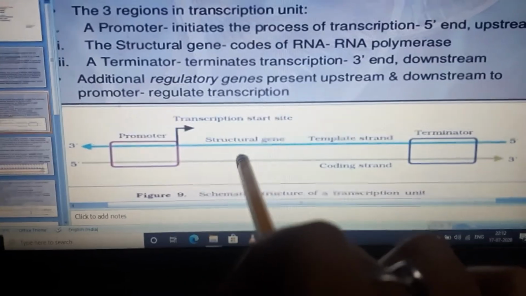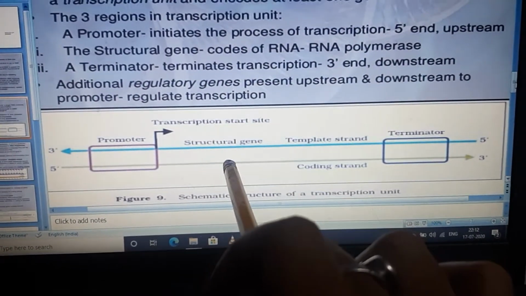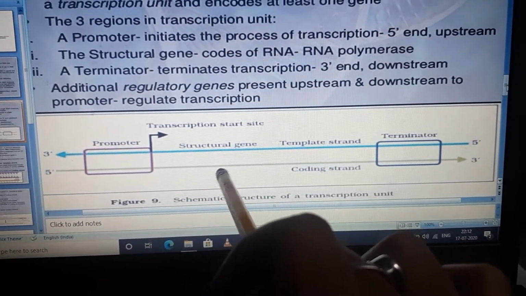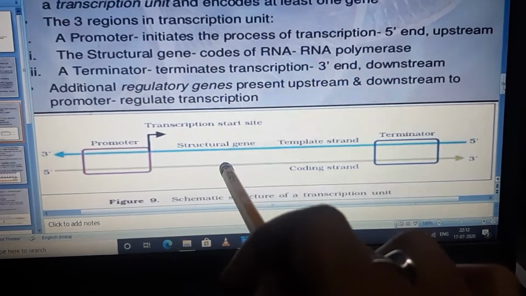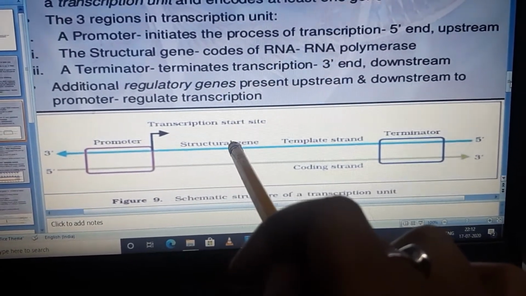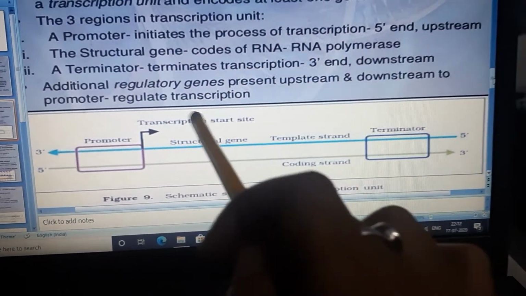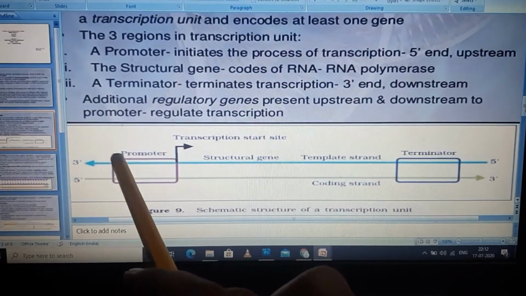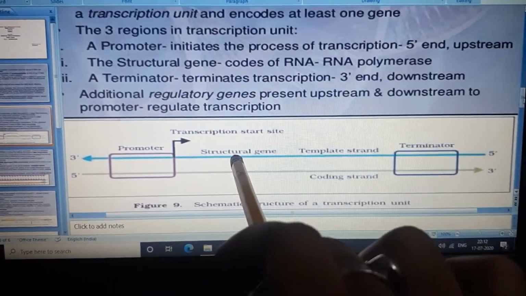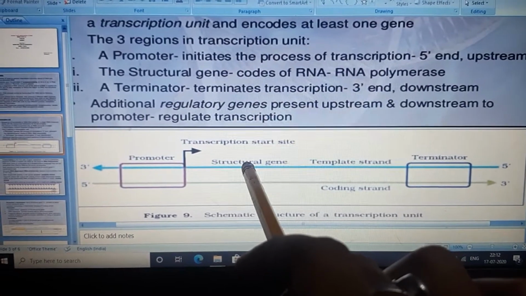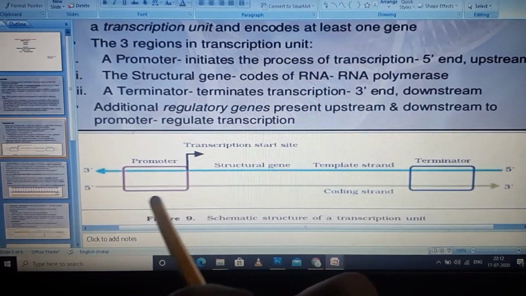This is also known as the nonsense strand because the RNA which will be transcribed will be only according to the template strand.